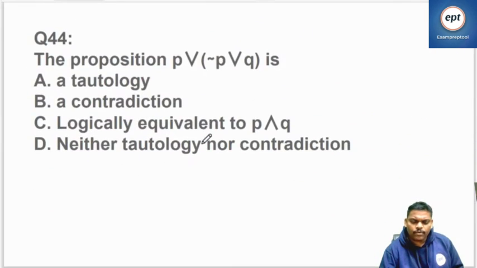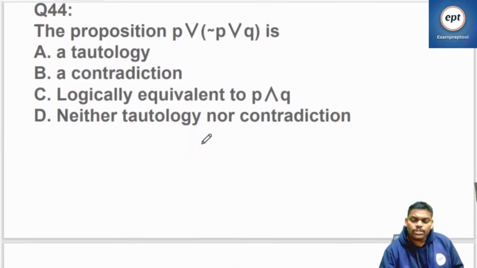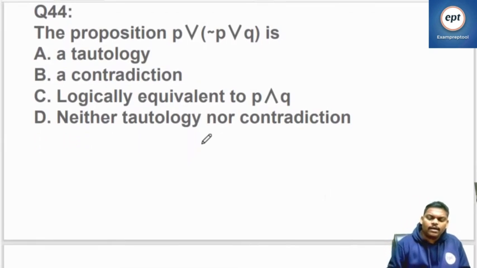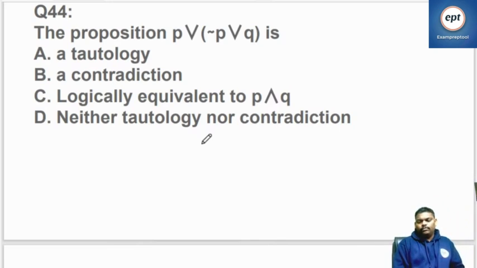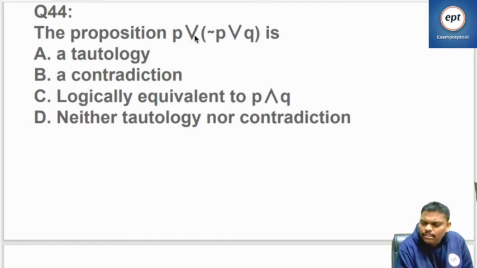Go to 44. The proposition P or negation P and Q is. So I think everyone knows, if P is true, it doesn't matter what the other is. If P is not true, anyhow it will be true. I think it is always true. Tautology.